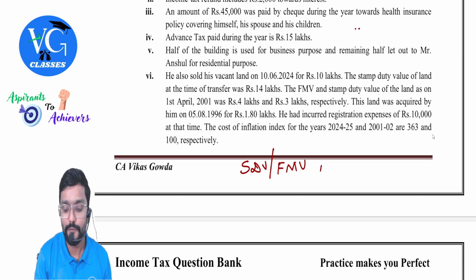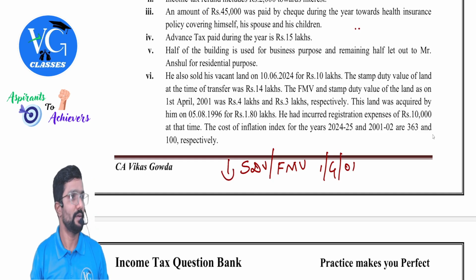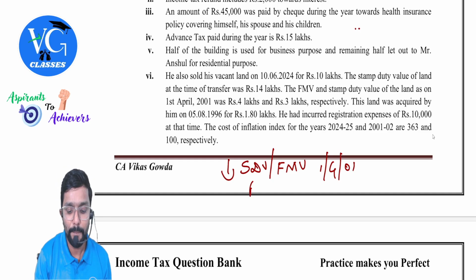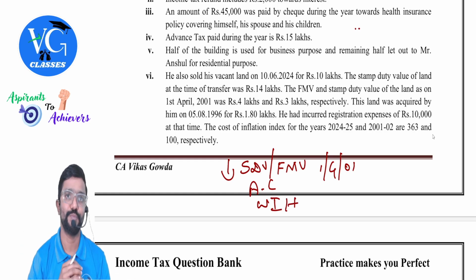On what day? On 1st April 2001. Take whichever is lower. Compare that with the actual cost. Take whichever is higher. On that, apply indexation.